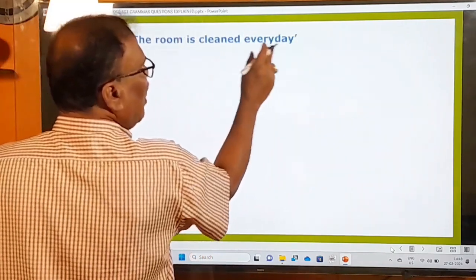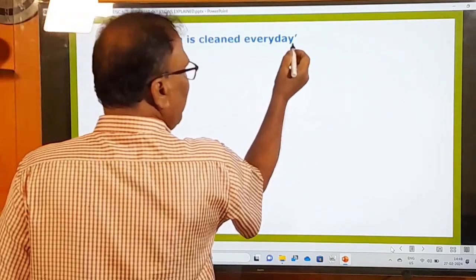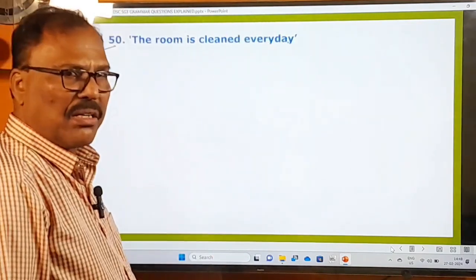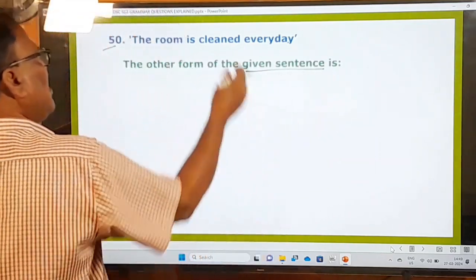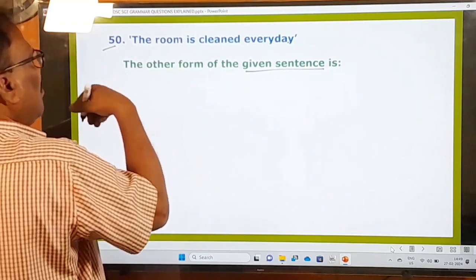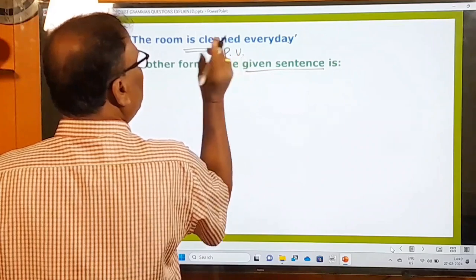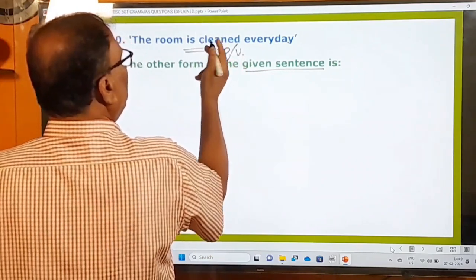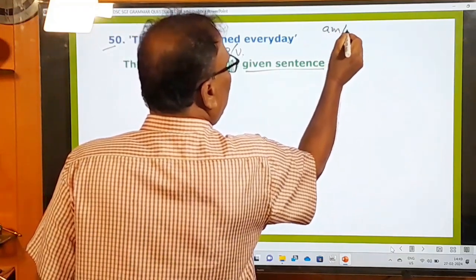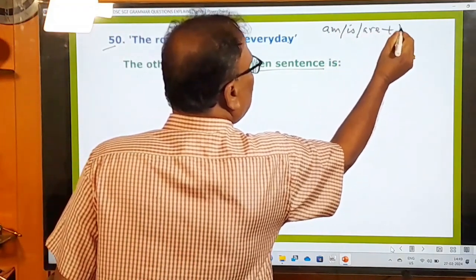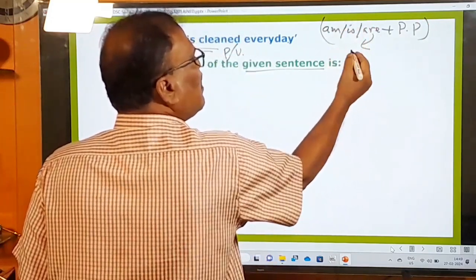The room is cleaned every day. 50th question. The room is cleaned every day. And what is the examiner asking you to do? The other form of the given sentence. Other form means here you find this sentence is in the passive voice. PV means passive voice. Whenever you find am, is, or are plus the past participle form of the verb, that is nothing but the passive form of the simple present.